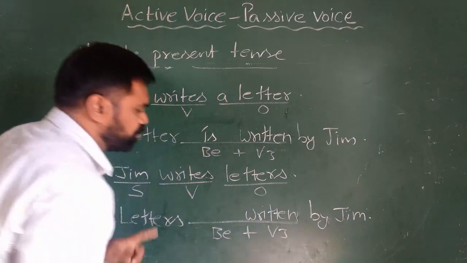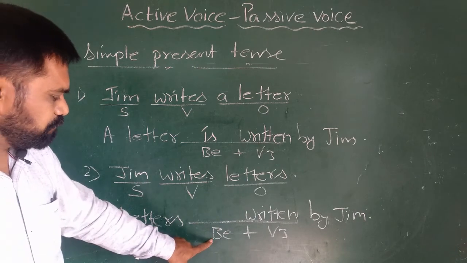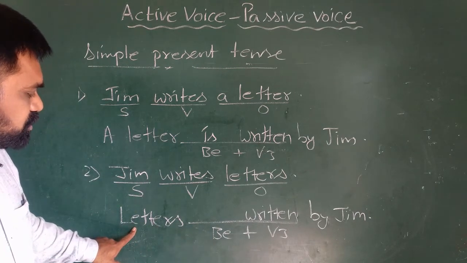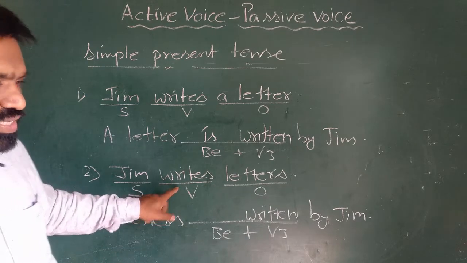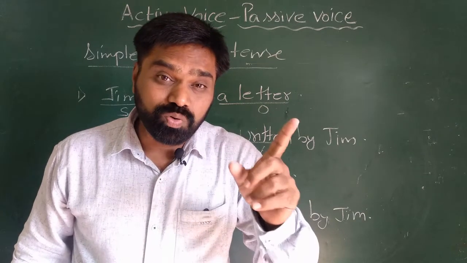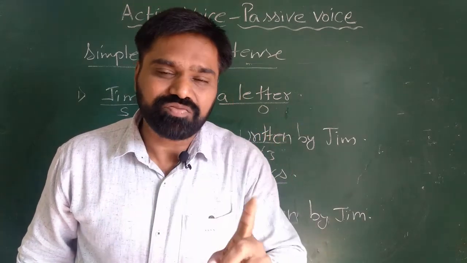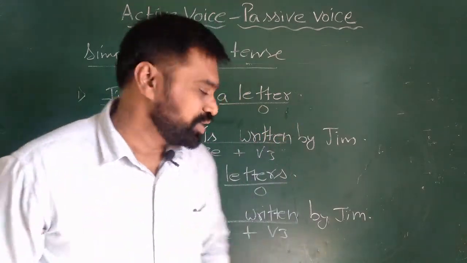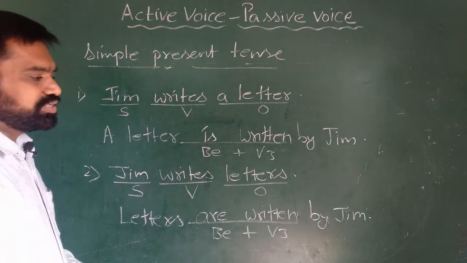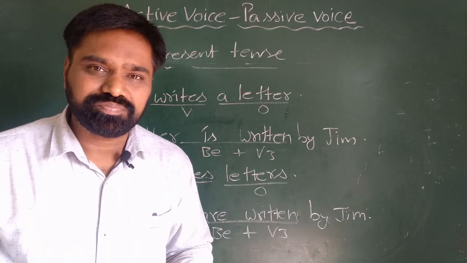And the only thing I have to define is be form. How do I get be form? Letters. Object is plural and verb is present tense. In be forms, just now we saw, if the object is plural and the verb is in present form, we use are. So the answer will be letters are written by Jim.